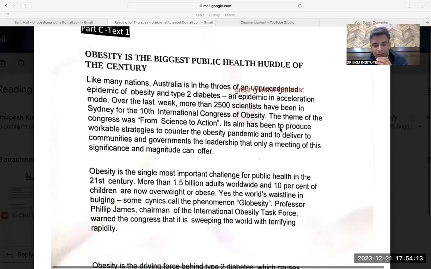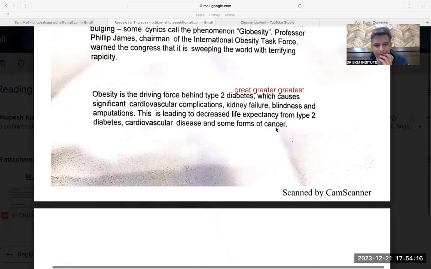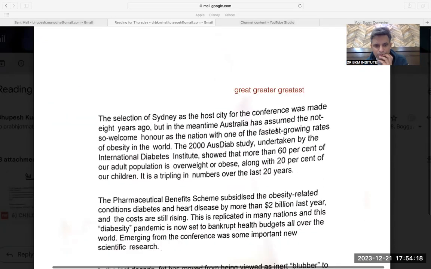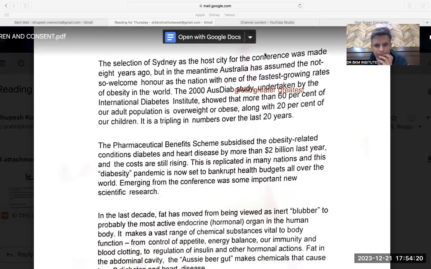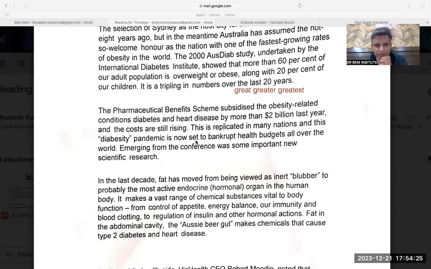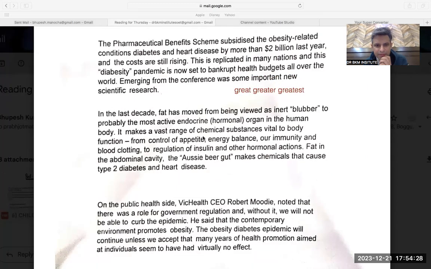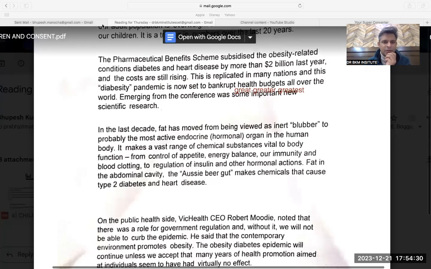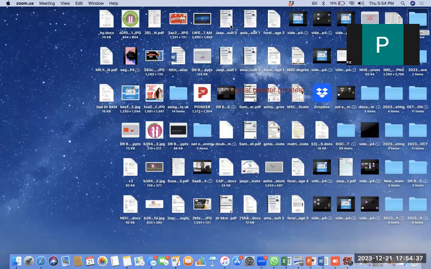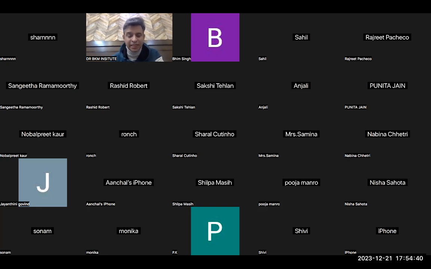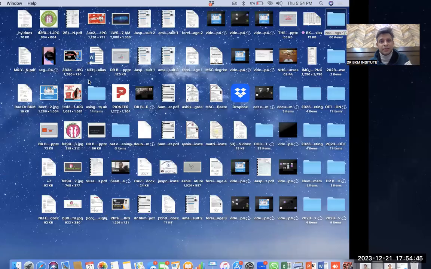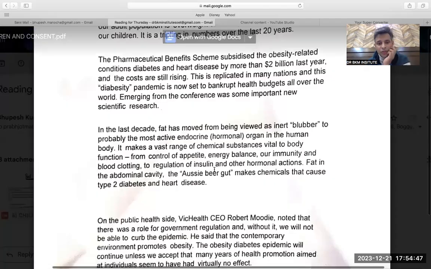So I cannot find the word inadvertently. Not here. Not here. I need to take your help, I guess, because I have not done this reading. I have to take your help, guys. Sorry, I have to unmute you. Can you tell me where the word inadvertently has been given? Please, guys. Paragraph 8, sir. Okay. Eighth paragraph. So again, in the exam, it won't happen. It would be given sequentially, so you don't have to worry about that. But thank you for the help. And please, guys, if you can mute, I will.